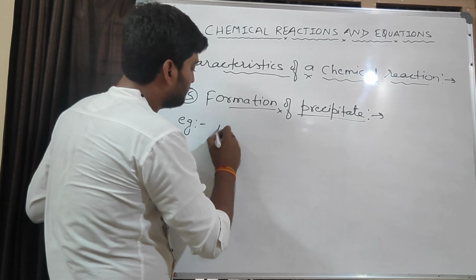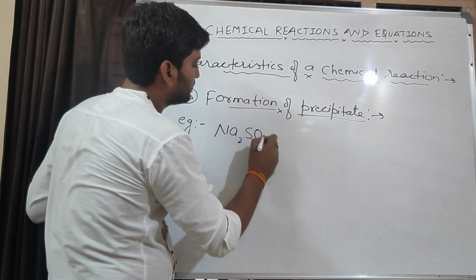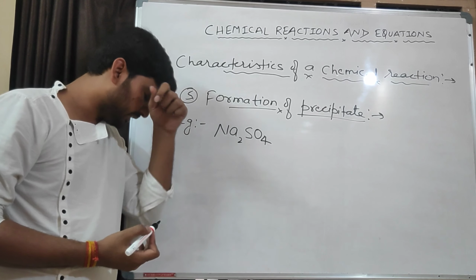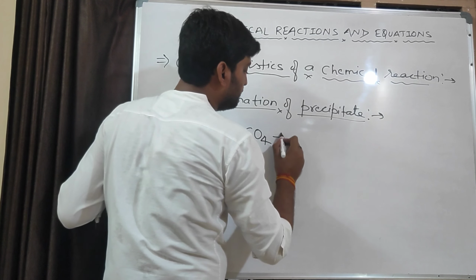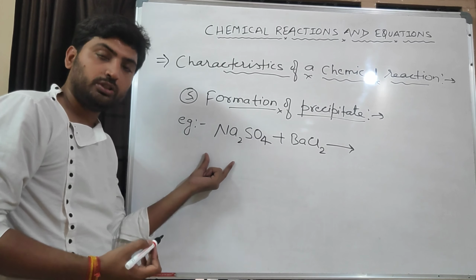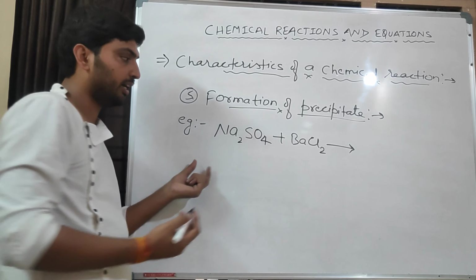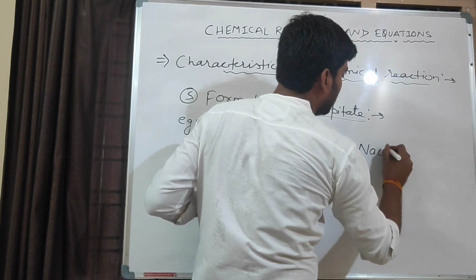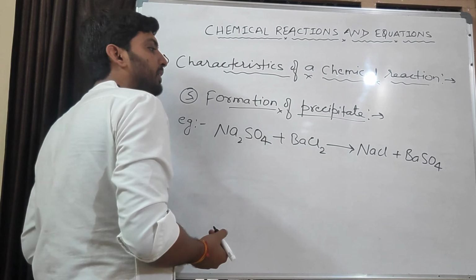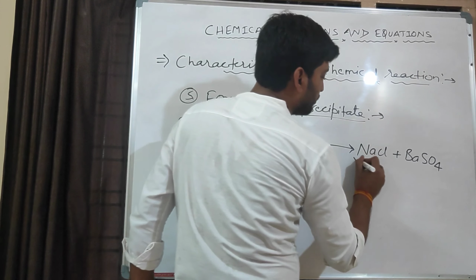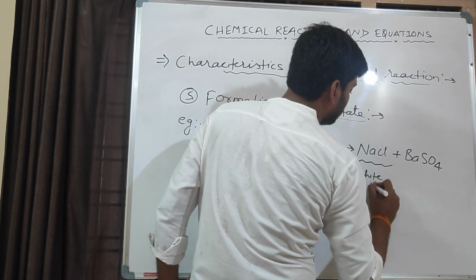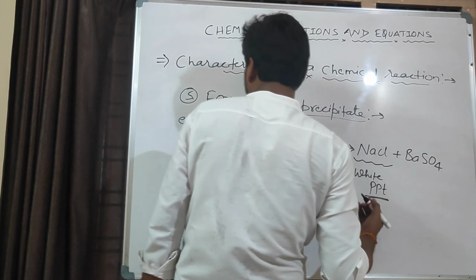For example, sodium sulfate, Na2SO4, which we have already discussed in last classes. When sodium sulfate Na2SO4 reacts with barium chloride, it forms sodium chloride plus barium sulfate. This barium sulfate is acting as your precipitate, and what is the color of that precipitate? White precipitate. This is PPT, not PowerPoint presentation.